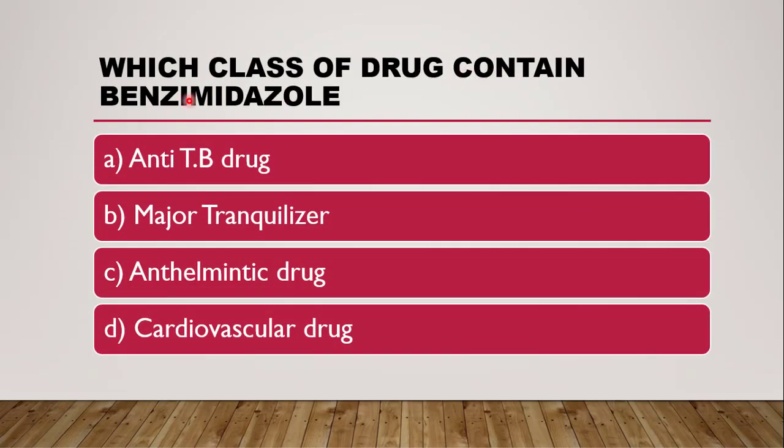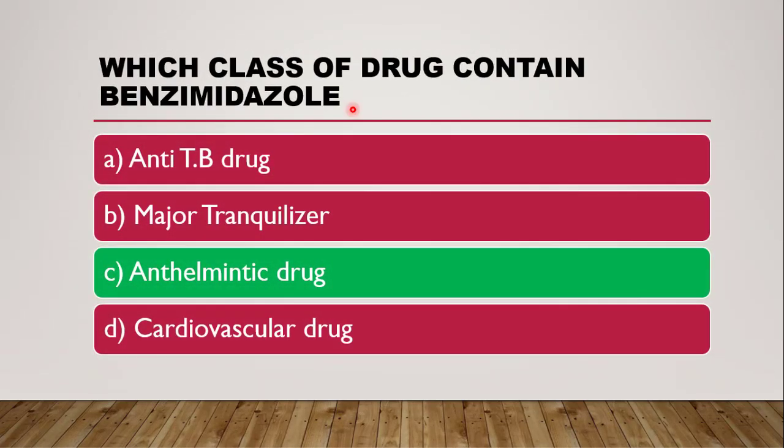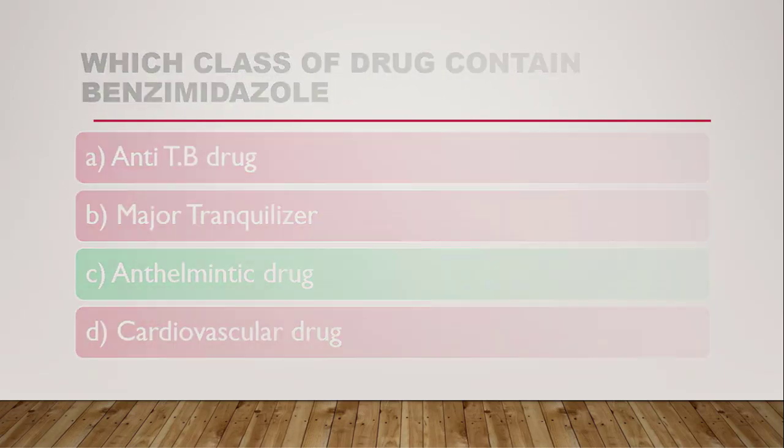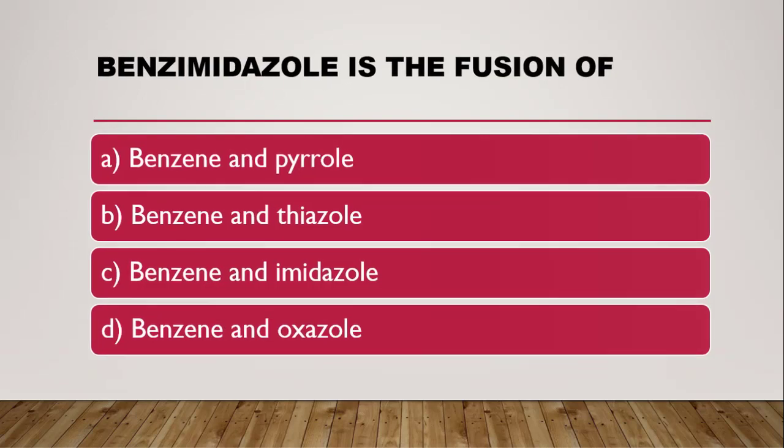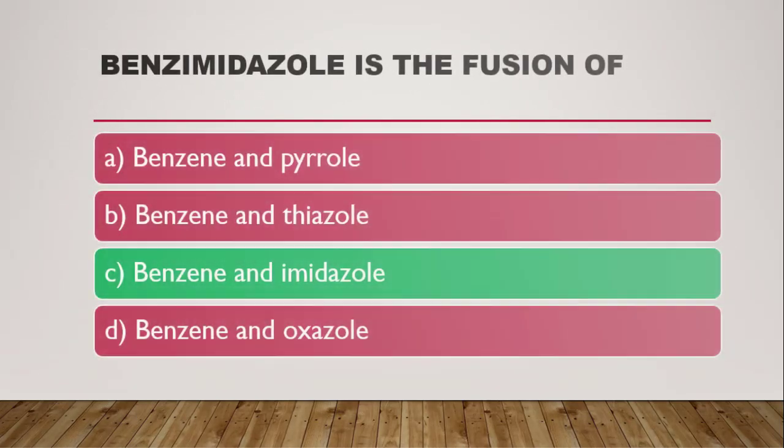Next question is, which class of drug contains benzimidazole? The correct answer is anthelmintic drugs, since albendazole and mebendazole are benzimidazole derivatives. The correct answer is anthelmintic drug. Next question is, benzimidazole is the fusion of, so as the name suggests, it is the fusion of benzene and imidazole. So the correct answer is benzene and imidazole.